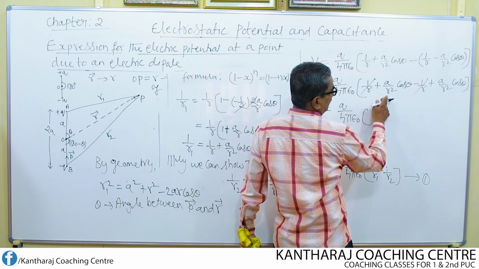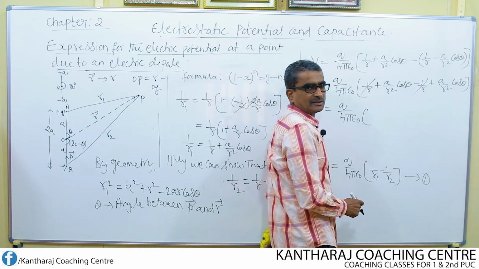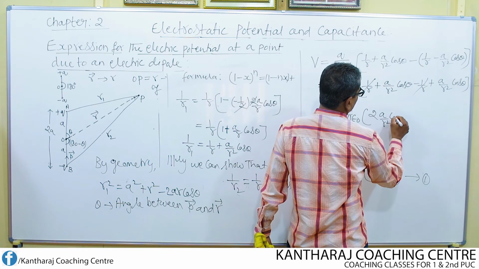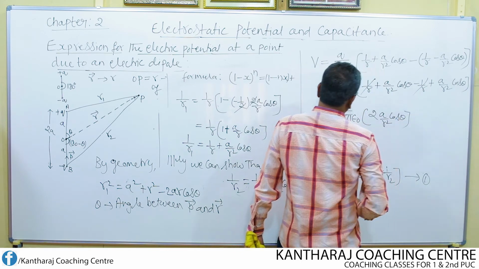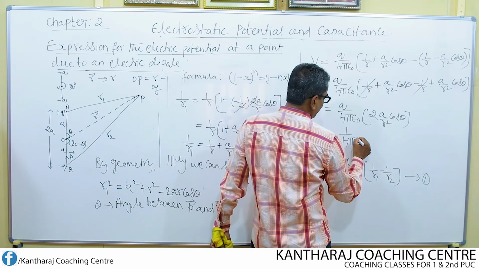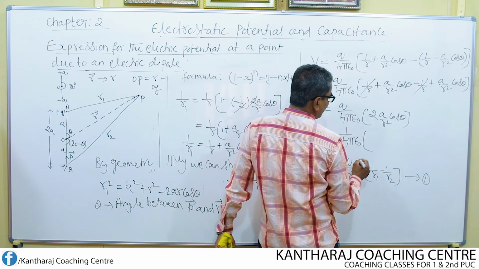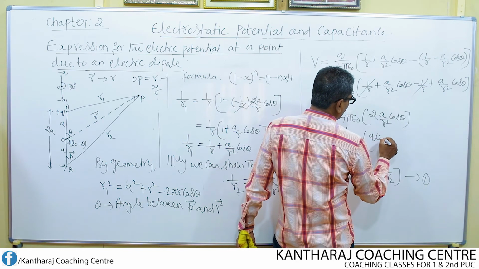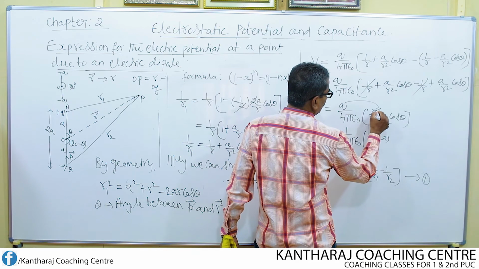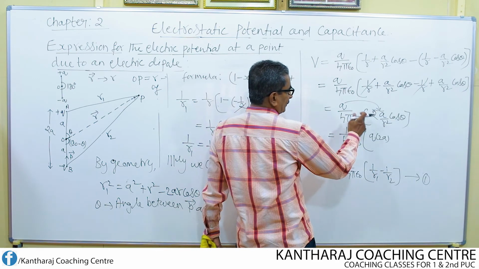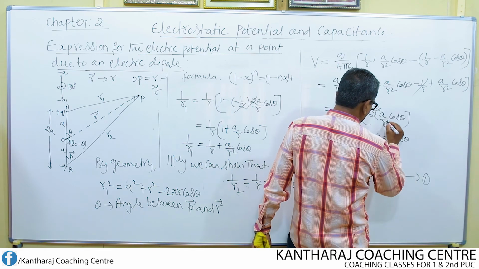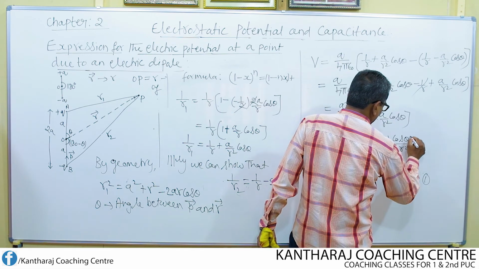One time A by R square cos theta, one more time A by R square cos theta, that is 2 times A by R square into cos theta. So I take Q inside. If I do so, then I can write this as Q into 2A, that means I am going to group this 2A. So Q into 2A into cos theta divided by R square.